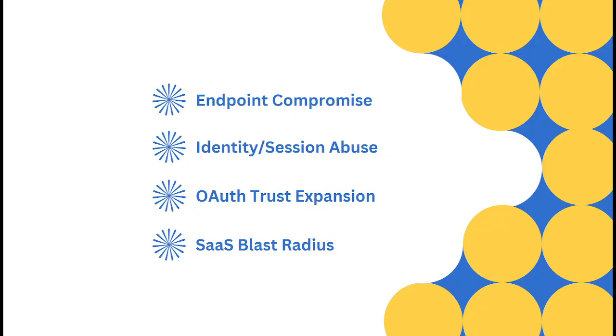We also see identity and session abuse, where MFA and SSO, whilst secure, are kind of rendered useless in the sense that they can be bypassed with the stolen post-authentication artifact or secrets. Upon this impersonation, you can also notice an OAuth trust expansion because of this stolen authentication, where the compromised endpoint affects systems connected downstream.